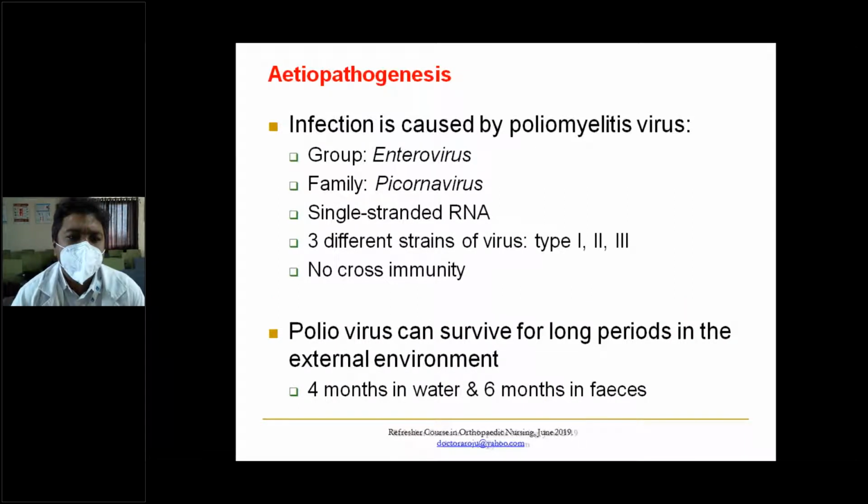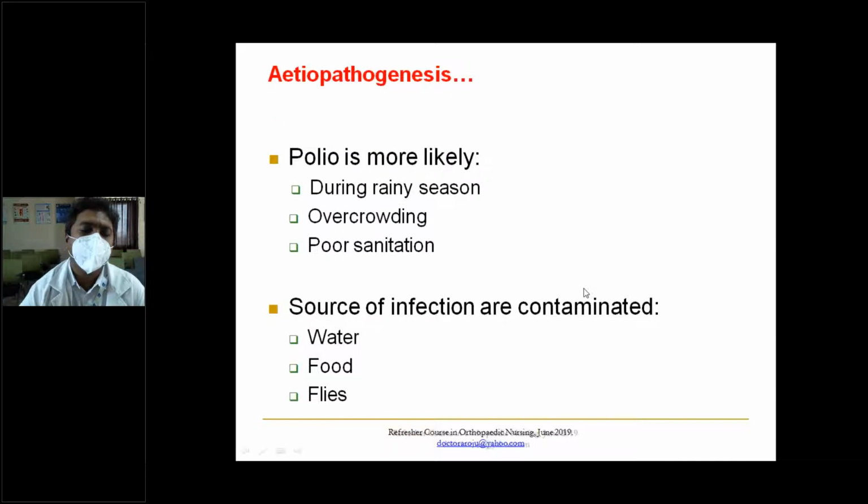Infection is caused by enterovirus, which is a picornavirus family, single-stranded RNA, with 3 different strains of virus, type 1, 2, and 3. There is no cross immunity, as we said. Poliovirus can survive for long periods in the external environment: 4 months in water, and 6 months in feces. Fecal-oral contamination will lead to spread and also herd immunity.